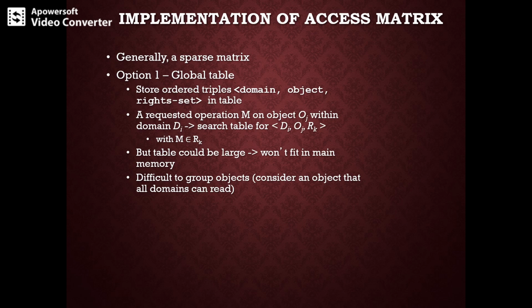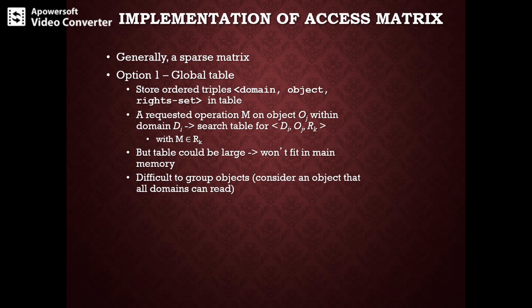The first option is to have a global table, then the capability list, and we can have the access list for the objects and the lock-key mechanism. If we talk about the access control list, also called ACL, it's a modification of the access control matrix, and it maintains a record of only those entries that specify the access rights.